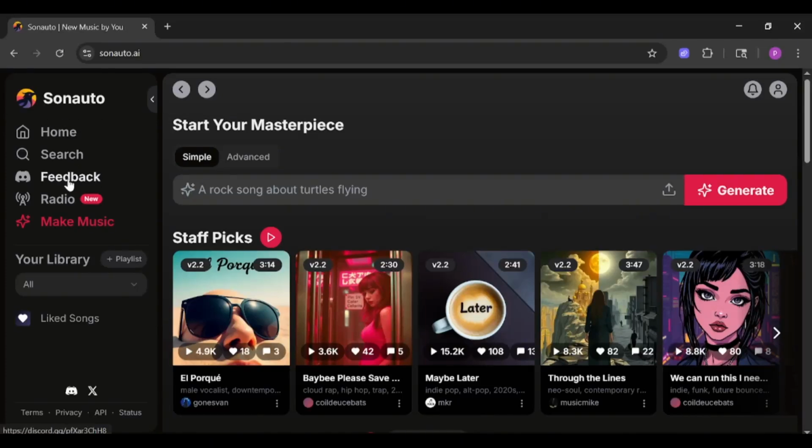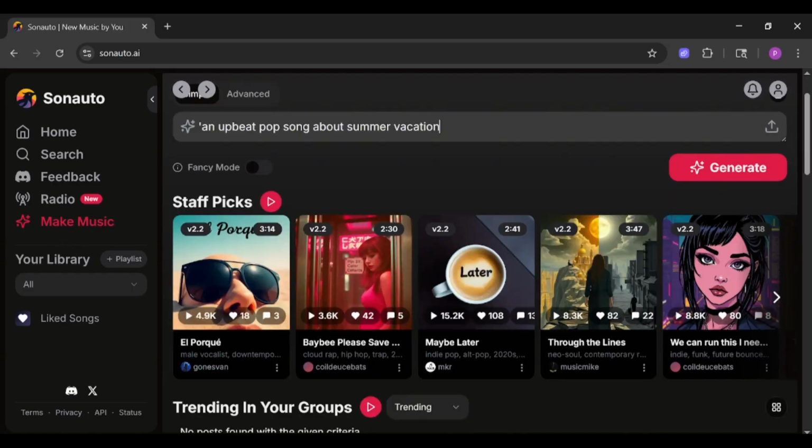Sonauto AI is a free online tool that lets you create songs from text. Just type in what you want and it makes the music for you. It's like magic. Let's start with simple mode.